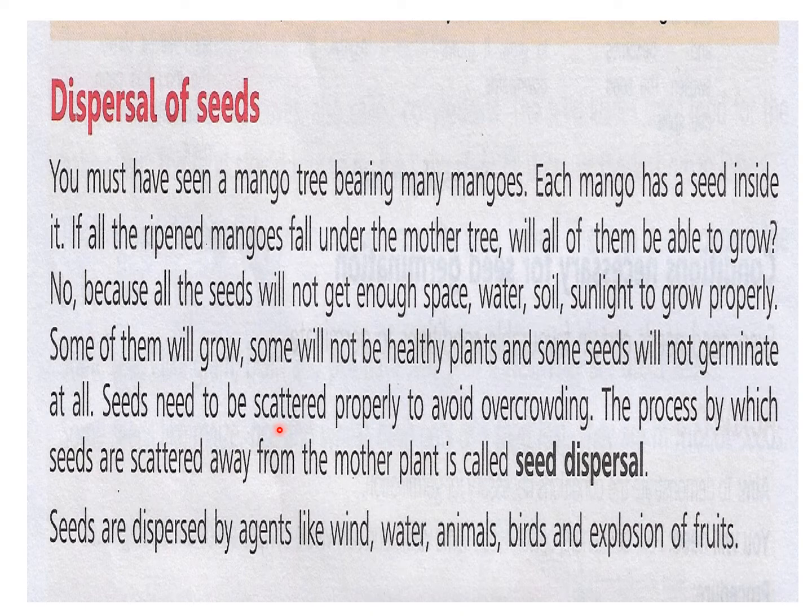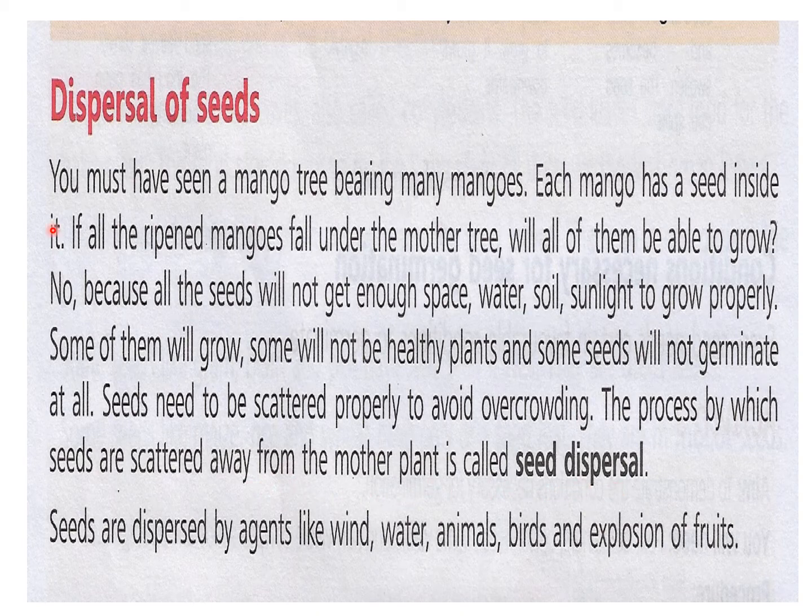Scattered means spread out. So seeds need to be spread out properly so that there is no overcrowding of the plants at one place. The process by which seeds are scattered away from the mother plant is called seed dispersal.